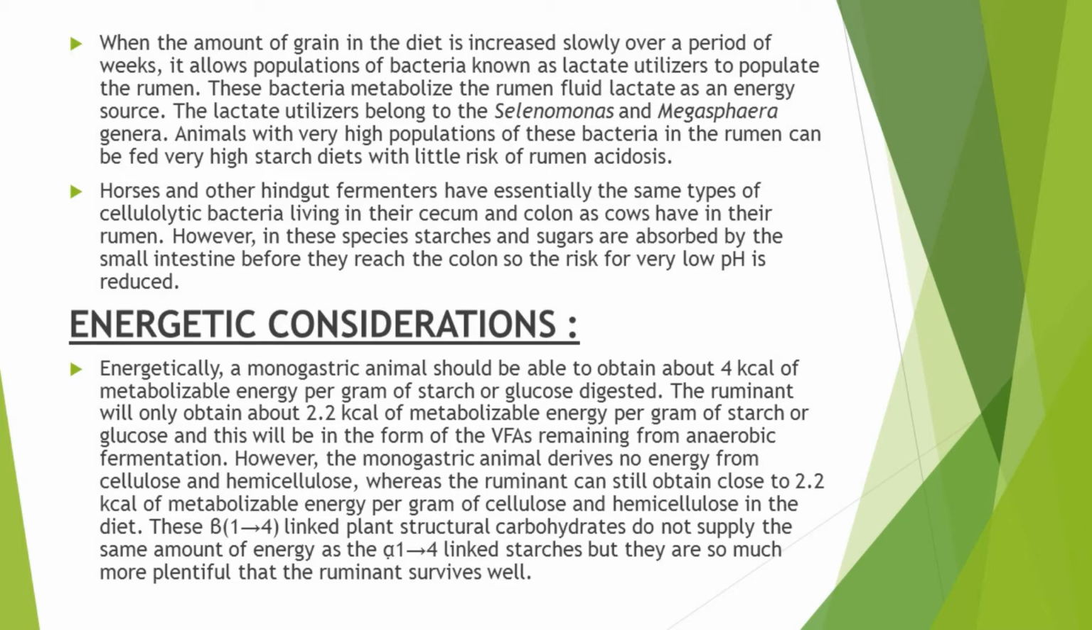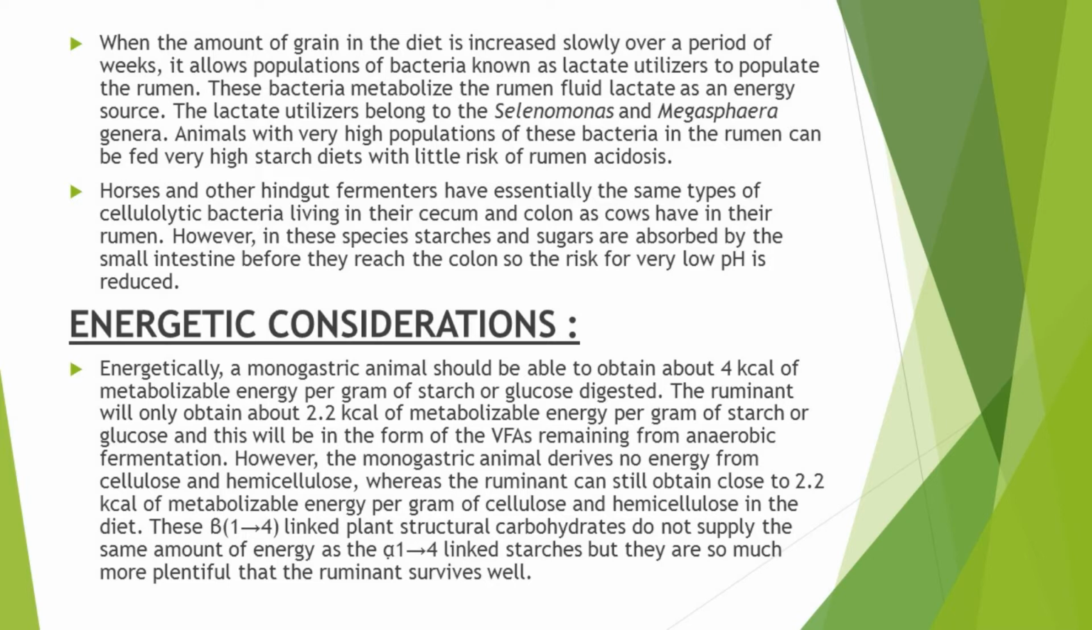Monogastric animals or non-ruminants are hindgut fermenters, and they undergo fermentation in their cecum and colon. So their cecum and colon contain the same types of cellulolytic bacteria as are present in the rumen of ruminants. In hindgut fermenters, the cellulolytic material is fermented by cellulolytic bacteria in the cecum and colon. But in these species, the starches and sugars in the diet are absorbed by the small intestine before they reach the colon, and in this way the risk of very low pH in hindgut fermenters is also reduced.